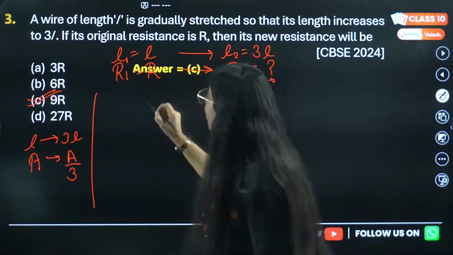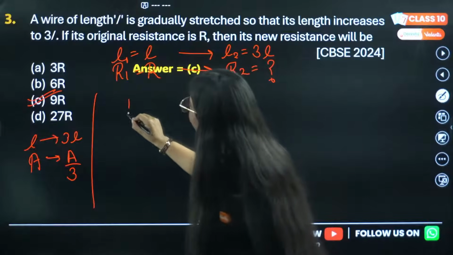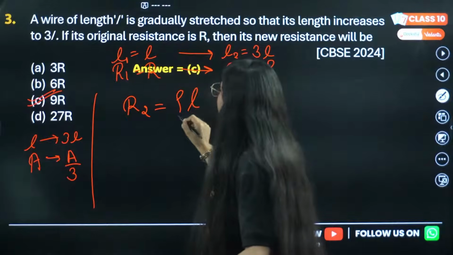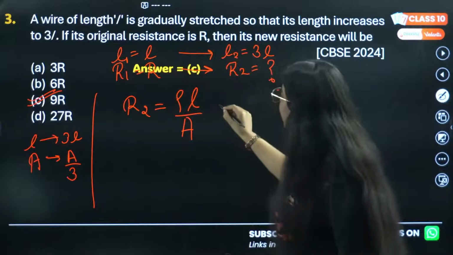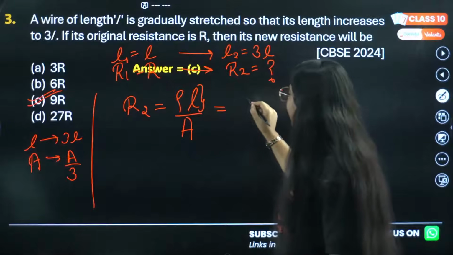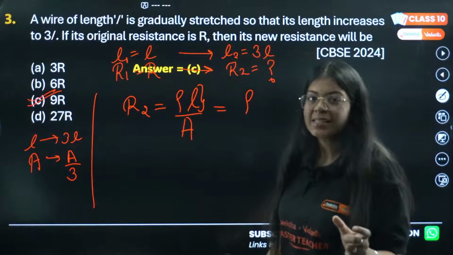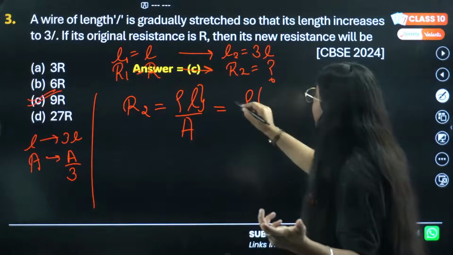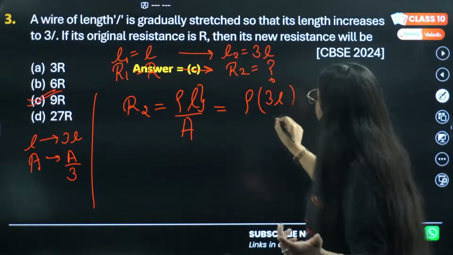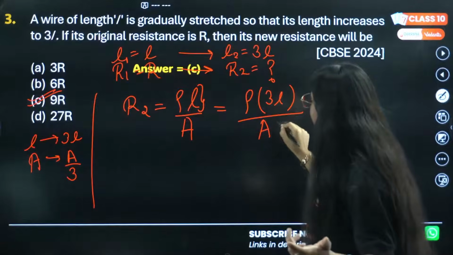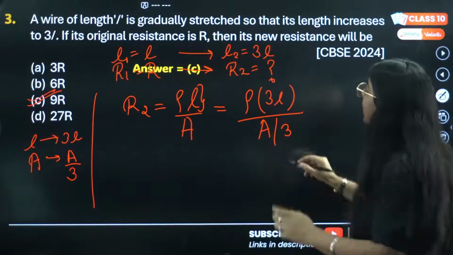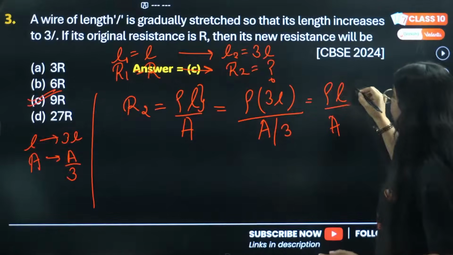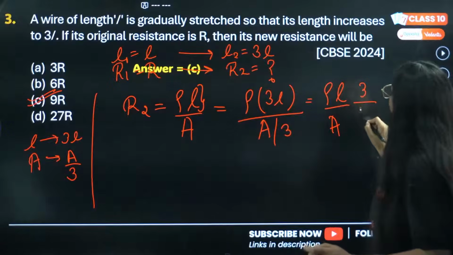Now we need to find R2. The formula of resistance is rho L by A, correct? Now the new length is 3L, and the resistivity of the wire is the same, so it will remain rho. The length is now 3L, and the area will now be A by 3. Now can I separate rho L by A, and write 3 and here 1 by 3?